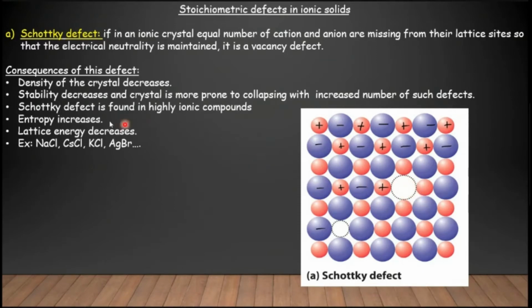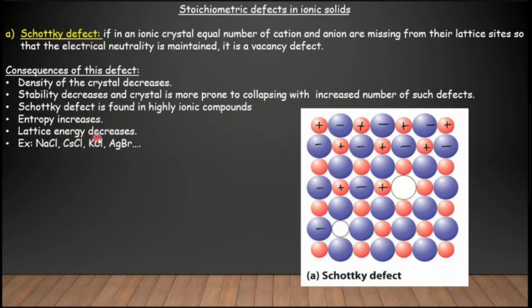Schottky defect is found in highly ionic compounds. Generally you can see this kind of defect in highly ionic compounds. Entropy increases because of these missing ions. The randomness or disorder of the crystal lattice increases, that is, entropy increases.